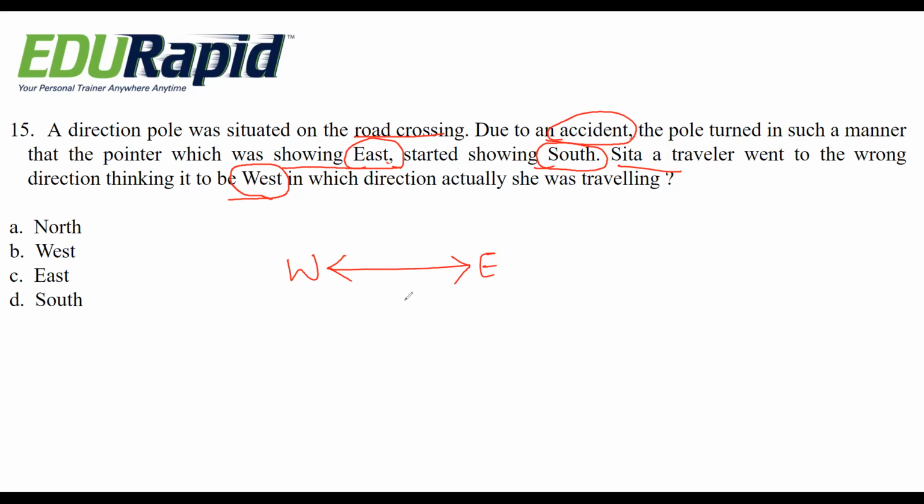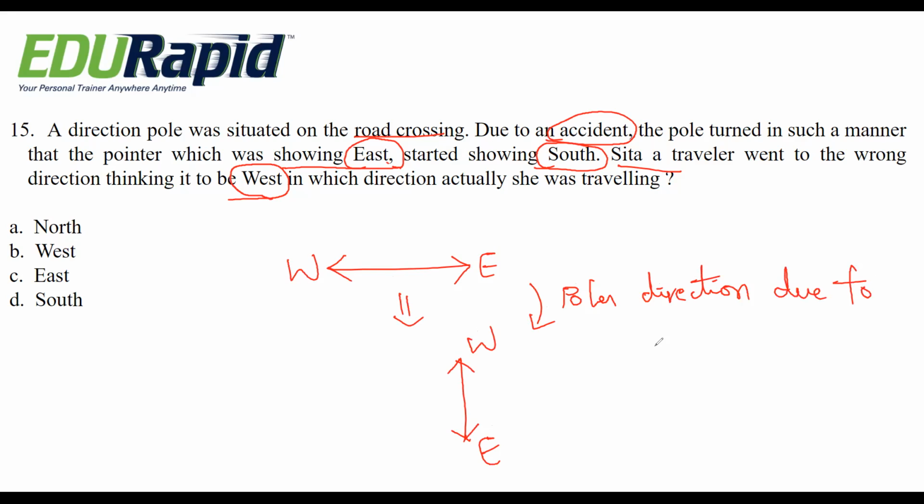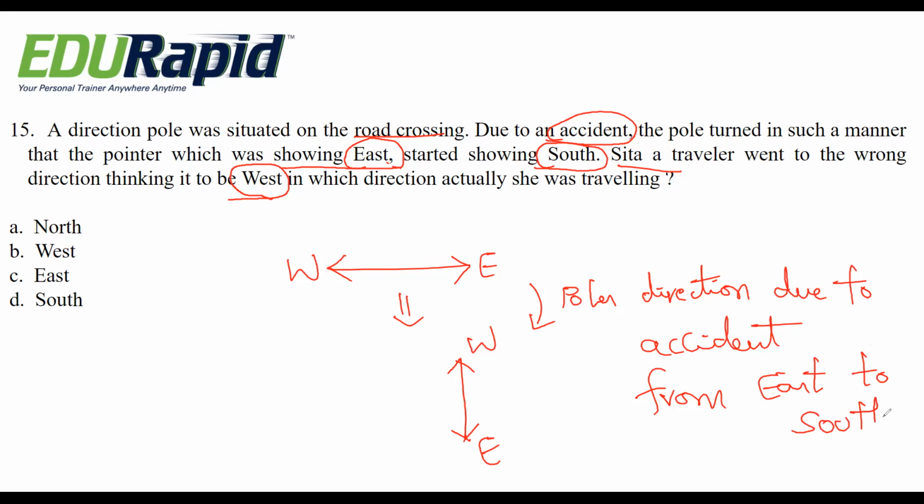That means it becomes like this direction. The pole direction turns due to accident from east to south. This is the direction from east, so it becomes south direction.